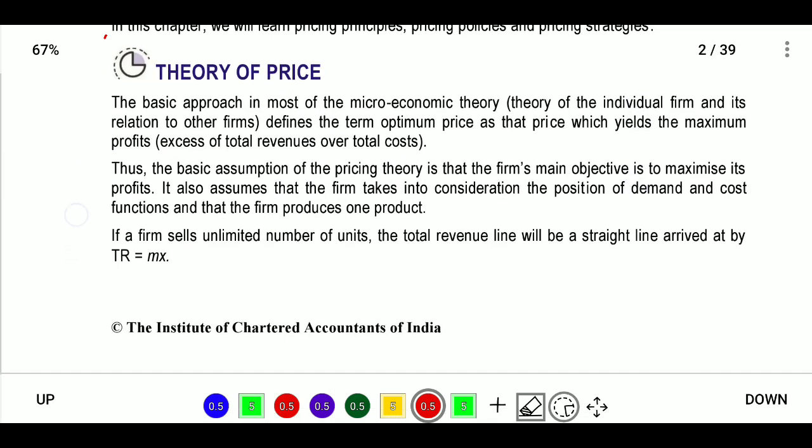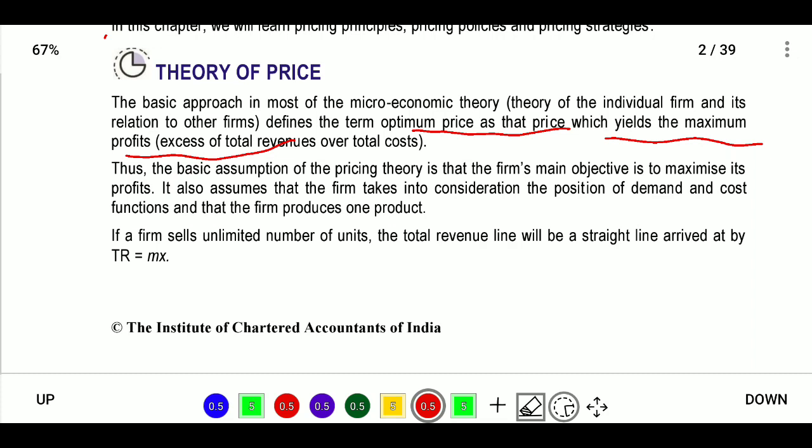The theory of price is a basic microeconomic theory. It defines the optimum price. Optimum price is that price which yields the maximum profit, which we discussed at the start. Here we will not calculate any maximum and minimum, only the price which yields maximum profit. We are bothered only about the profit, that is, the excess of total revenue over total cost.